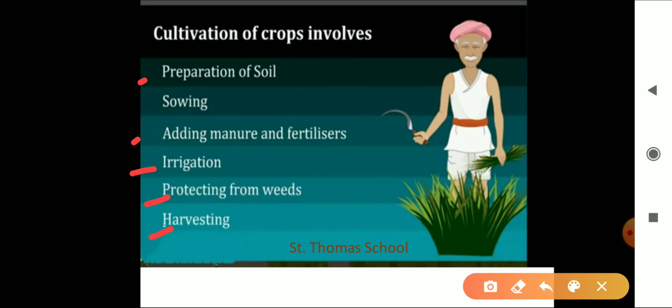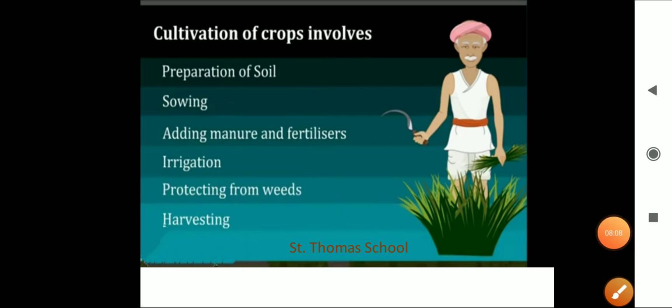All this will be studied one by one. First one is preparation of soil.